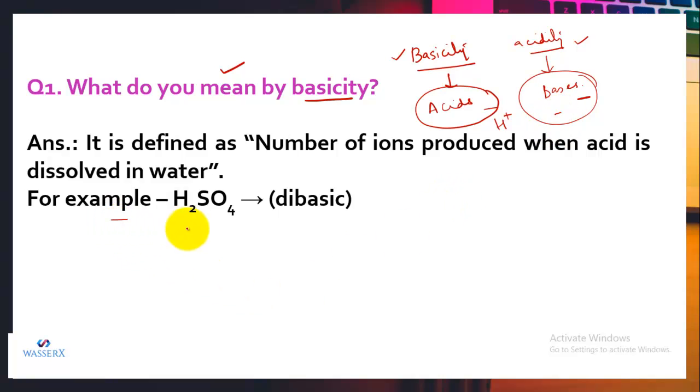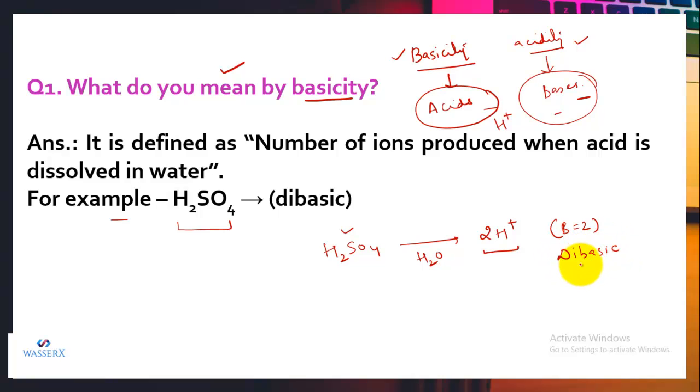Like in this example, I have sulfuric acid, and when I dissolve the sulfuric acid in water, we see that one molecule of sulfuric acid produces 2 hydrogen ions. Because it is producing 2 hydrogen ions, its basicity is 2. Basicity is 2 means 2 hydrogen ions are produced, and it is termed as dibasic in nature. Similarly, we have HCl.